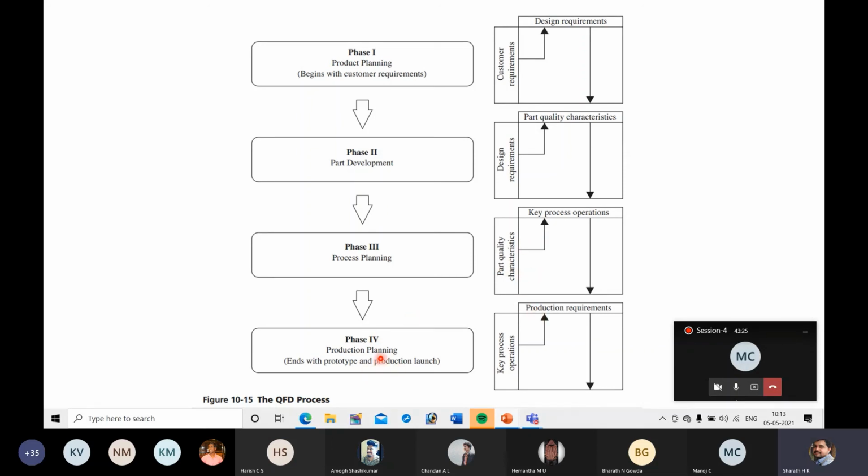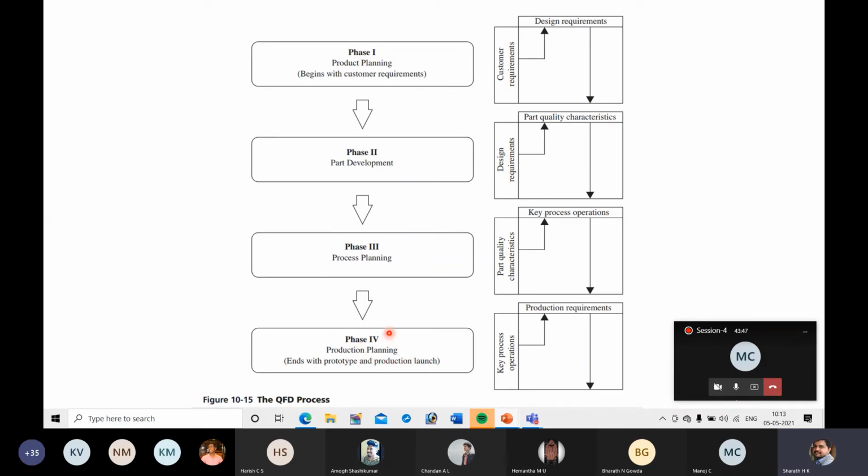Next, the last stage is production planning. Now you know what operations you need to perform in order to get these parts. Then after that you have to do assembly operations also, that is, joining operations you need to perform. Later, the end result is that you will get a product. Once you come up with the product, next you will plan for production.